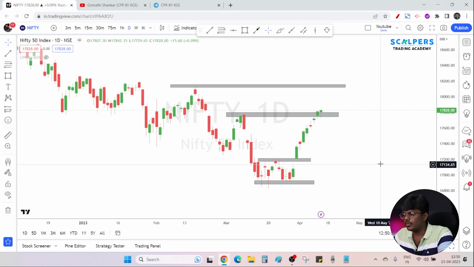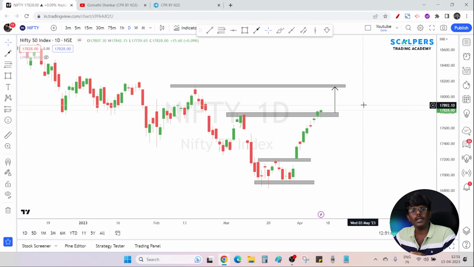Alright. So, if Nifty has to reach the next target, then the same character should be seen in Nifty. It should not break previous day low and it should continuously break the previous day high levels. So these two conditions should be satisfied. Only then Nifty will turn into a bullish stock and the next target will be reached easily.